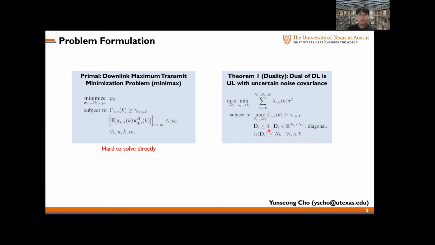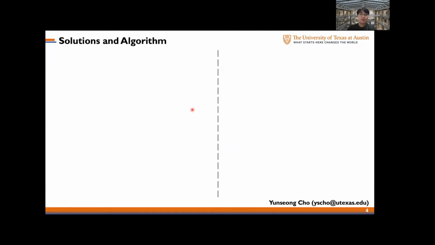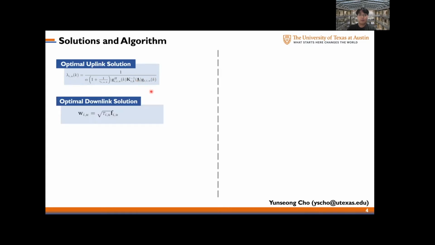We found out that the dual of the downlink problem is the same as the uplink problem with uncertain noise covariance matrix D. We further proved that there's zero duality gap between these two problems. Inspired by strong duality, we get the optimal solution of the uplink subproblem for a fixed covariance matrix D. Capital Lambda is a diagonal matrix with Lagrangian multipliers from all users. We also derived the optimal downlink solution based on strong duality.